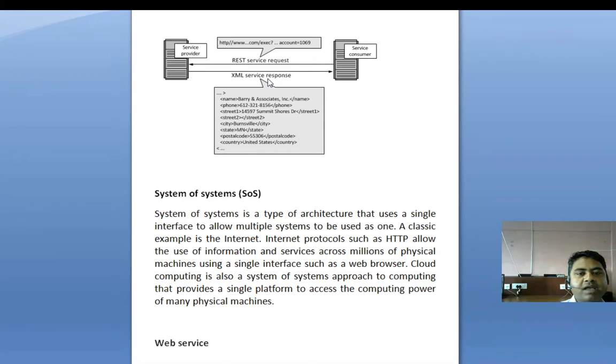In the case of an XML service response, all the formats are in the form of XML. So the service consumer makes a request to the service provider, and the service provider generates a response to the service consumer in the form of XML.